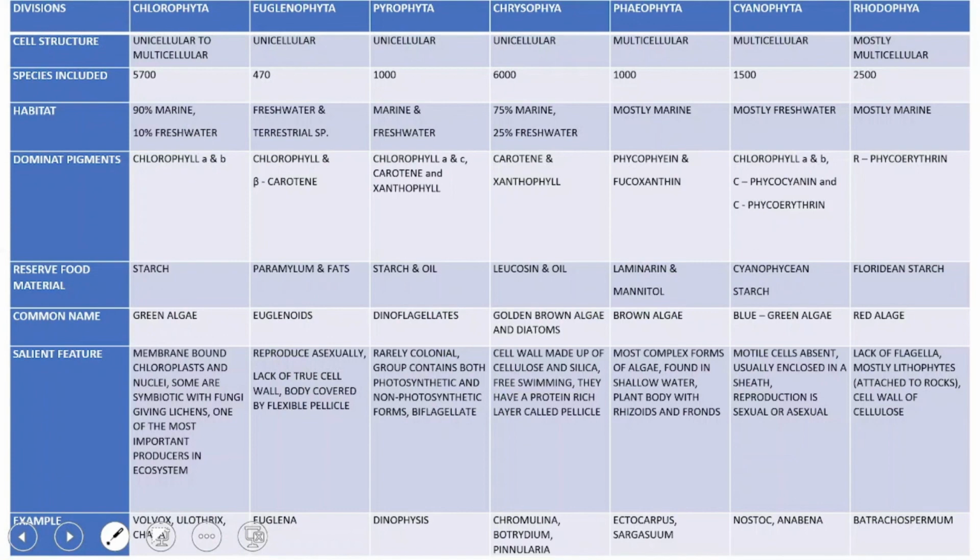So, clear with the terms? Chlorophyta, Euglenophyta, Pyrophyta, Chrysophyta, Phaeophyta, Cyanophyta and Rhodophyta. These are the 7 divisions given by Gilbert Morgan Smith. Who was he? He was a botanist and phycologist. He proposed his own system of classification of algae and gave us these 7 divisions of algae. So this was all about today's lecture.